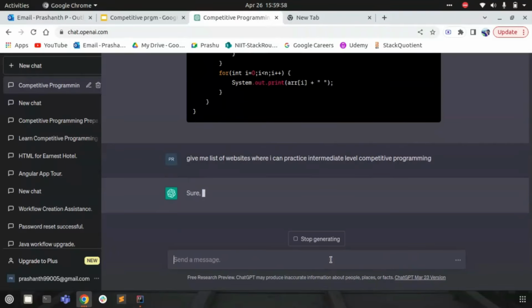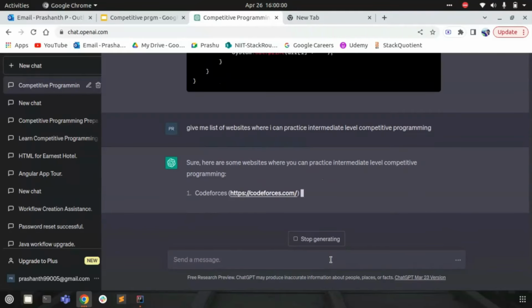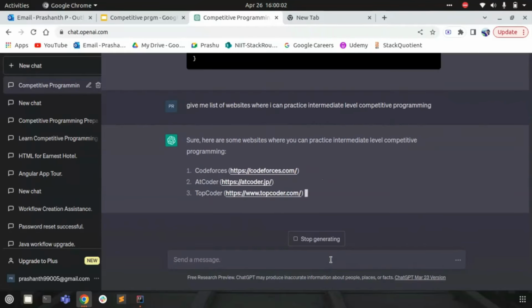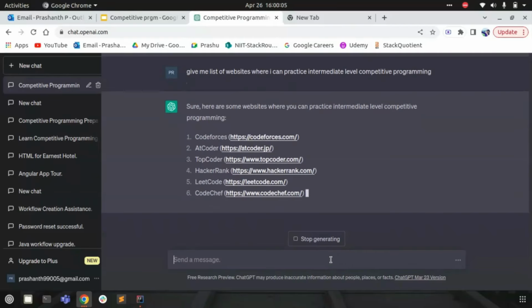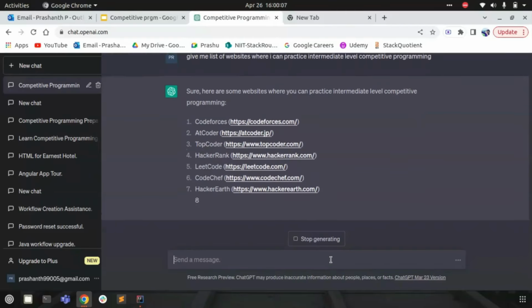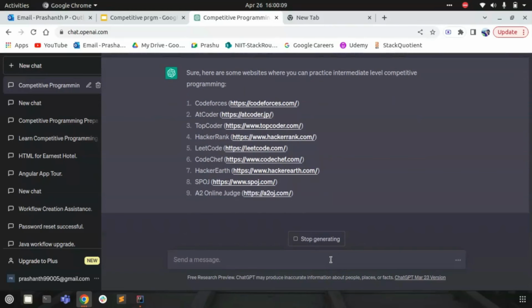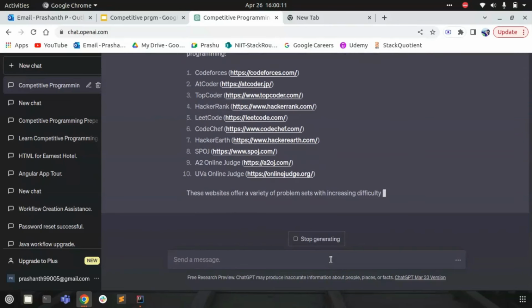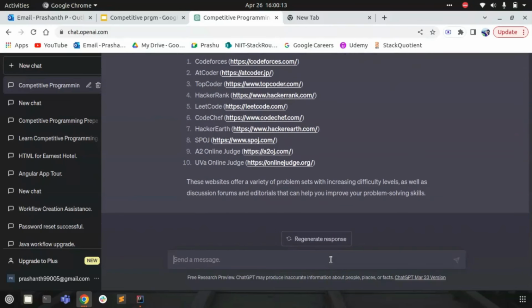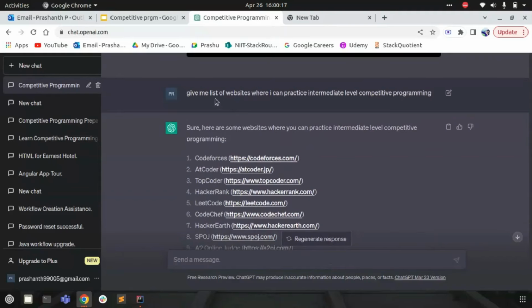So basically, it's not only with ChatGPT that every time I need to provide the prompt and it provides the answer for me. If I want to practice on my own, it's not only the practical questions that ChatGPT is providing. I need to have some more websites where there are real world problems. So I can just ask ChatGPT, saying that for an intermediate level of competitive programming, where are the websites that I can go through.